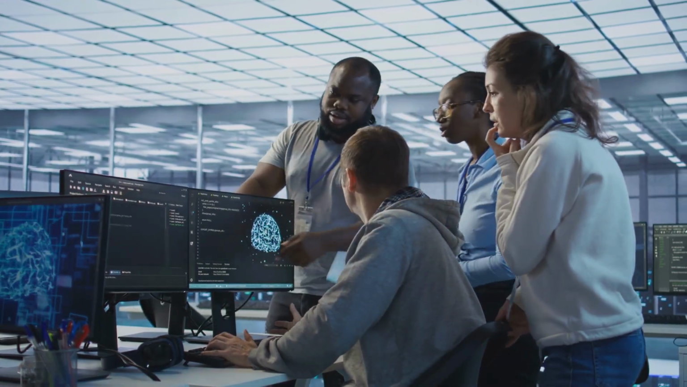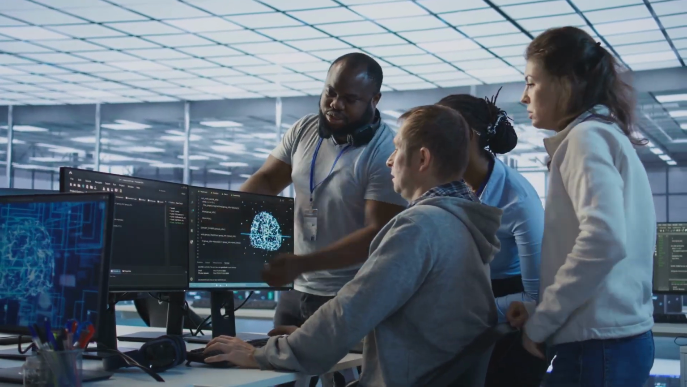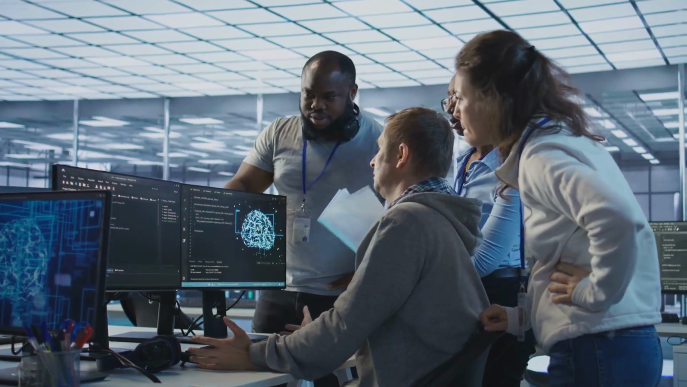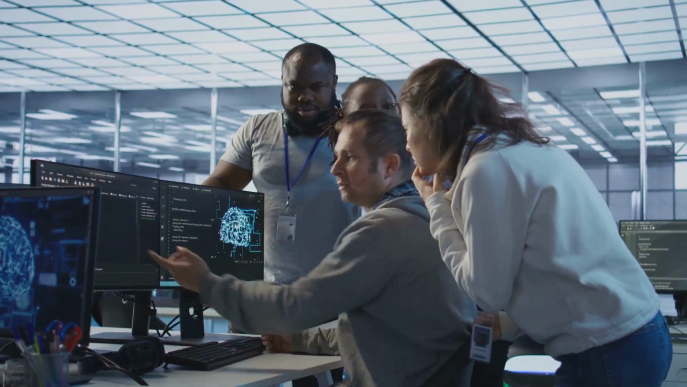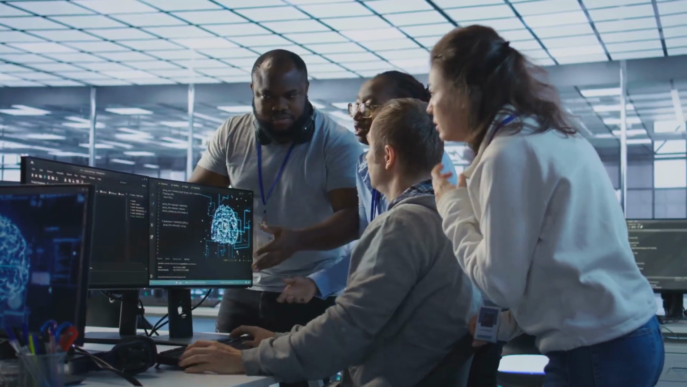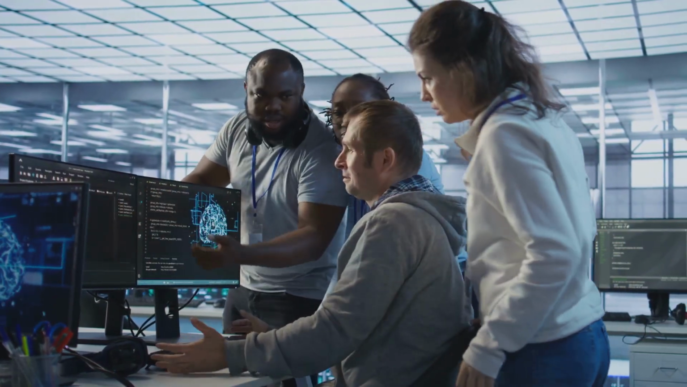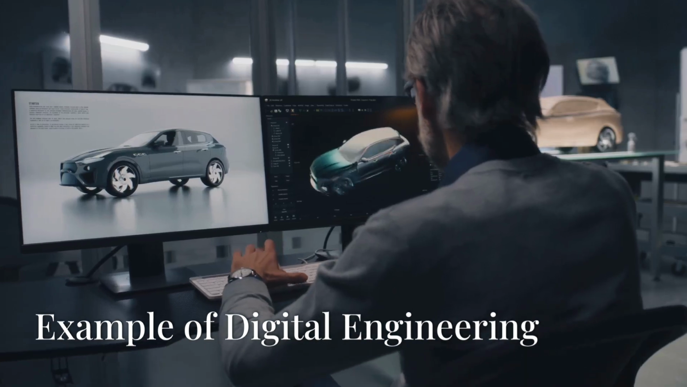Key features: integrates artificial intelligence, machine learning, and advanced simulation tools. Promotes cross-disciplinary collaboration through shared digital models. Enables real-time analysis and optimization before physical prototypes are built.